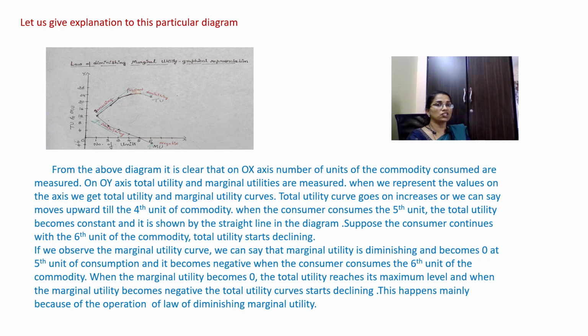You need to mention what is represented on the OX axis and what is represented on the OY axis. Then you need to explain the curves, why the total utility curve is moving upward, remaining constant, and falling down. As well as you have to mention the marginal utility curve, diminishing marginal utility.